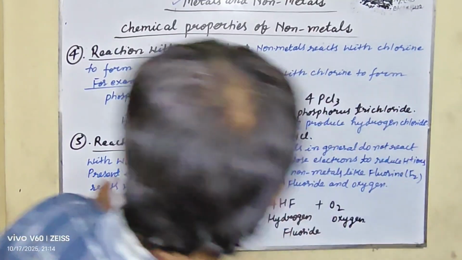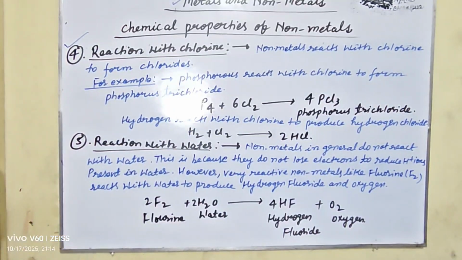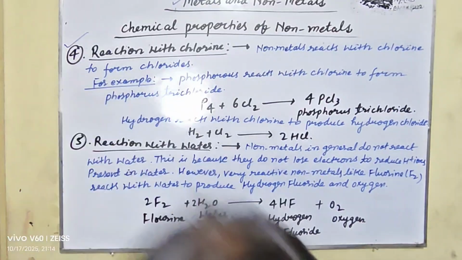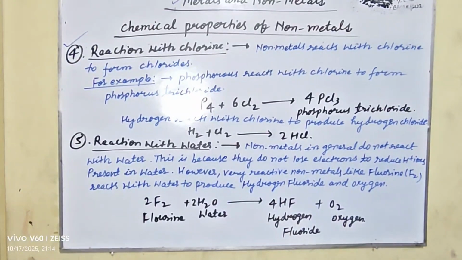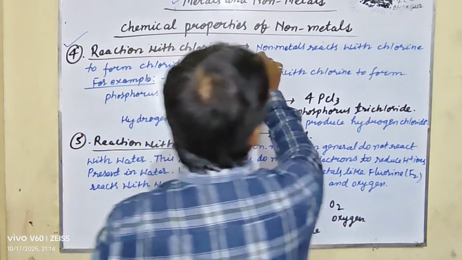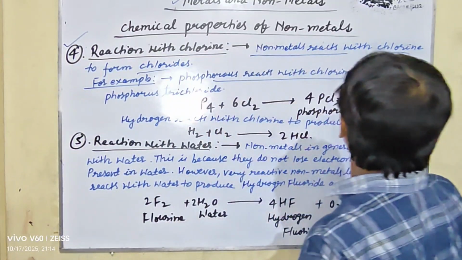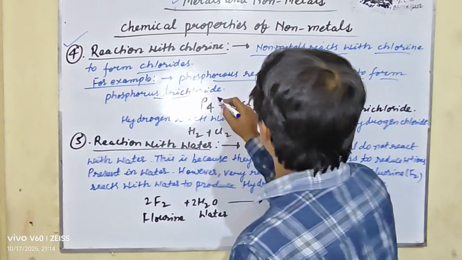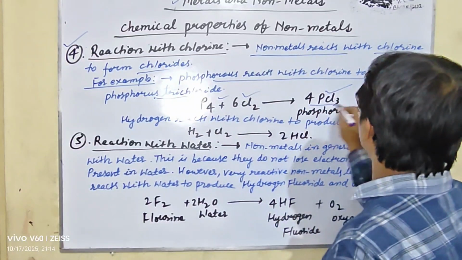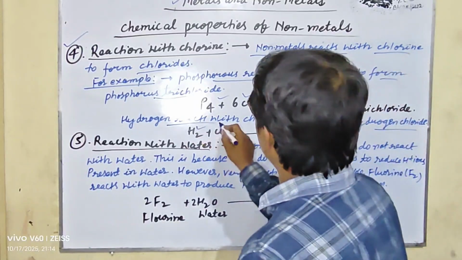So my dear student, let us clear the reactions. First is the electronegative character, second is the reaction with oxygen, third is the reaction with acid, fourth is the reaction with chlorine, and fifth is the reaction with water. So fourth is the reaction with chlorine. Non-metals react with chlorine to form chlorides. Phosphorus reacts with chlorine to form phosphorus trichloride. Hydrogen reacts with chlorine to produce hydrogen chloride.